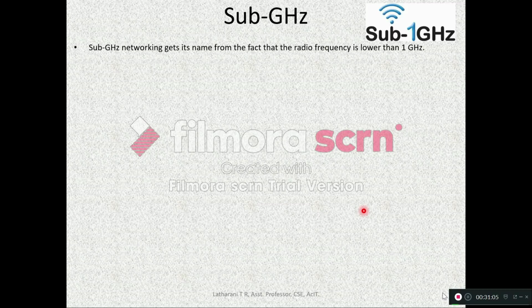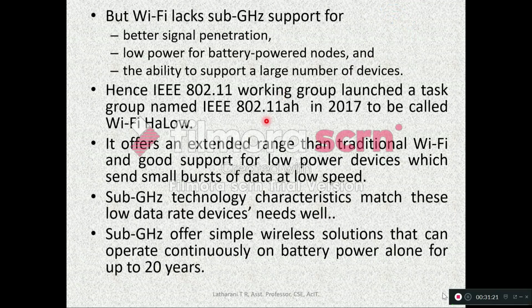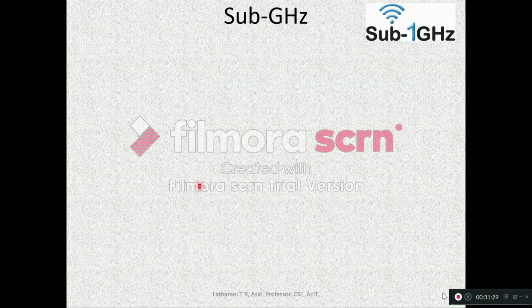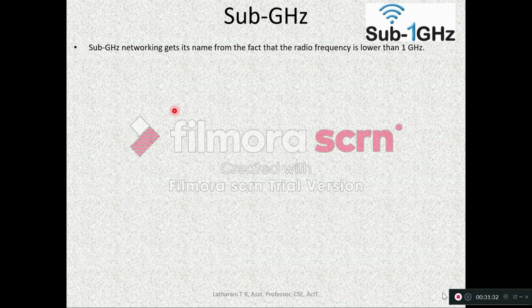So let us see what this sub-gigahertz is. Sub-gigahertz networking gets its name from the fact that the radio frequency is lower than 1 gigahertz, because in the previous slide we saw that it is good for small devices sending small bursts of data at lower speed. Hence, this is the supporting point. The radio frequency for sub-gigahertz devices is lower than 1 gigahertz. The actual frequency is different in different parts of the world.